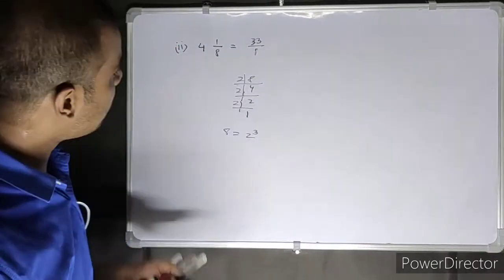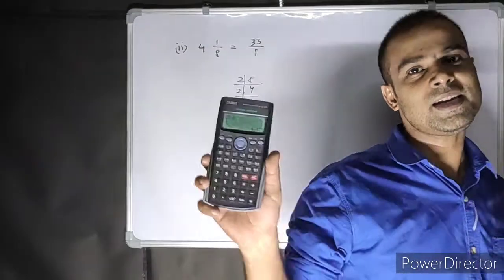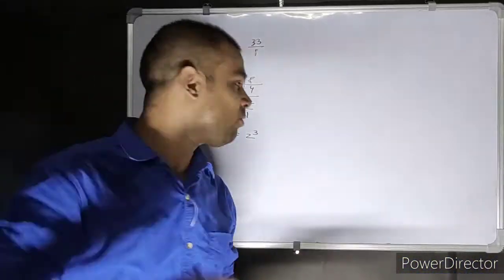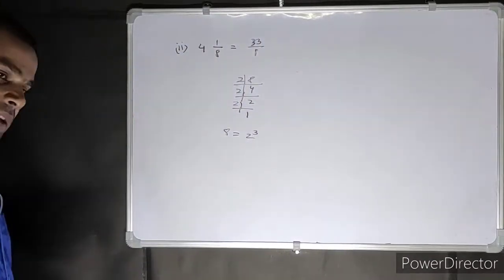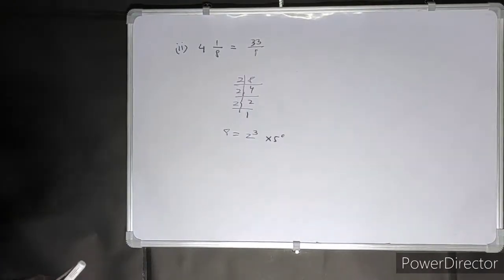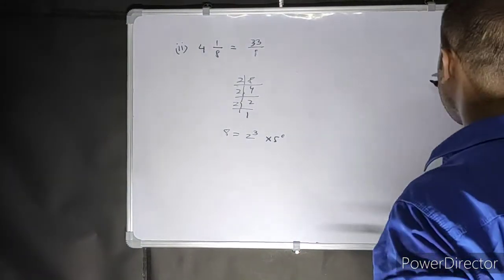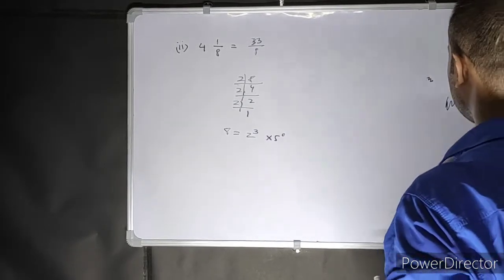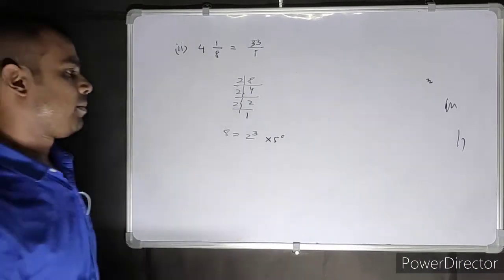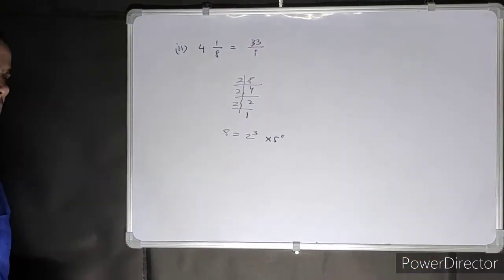Let's say 33 by 8. 33 divided by 8. It's a terminating decimal. It's not a non-terminating decimal, but you're not able to divide. So what to do then? There is a 5. You just didn't see it. 5 to the power 0. You didn't see it. There was a 5. 5 to the power 0 is what? 1. 1 is there. There was a 5.